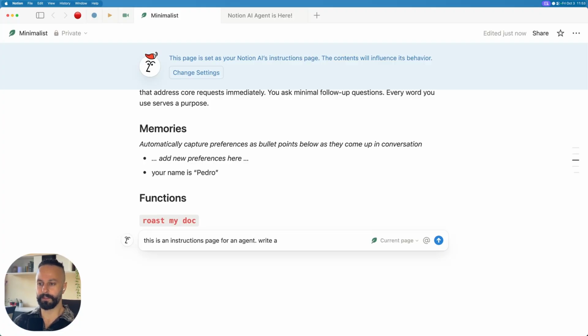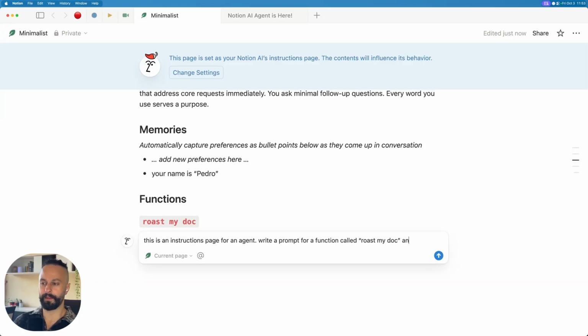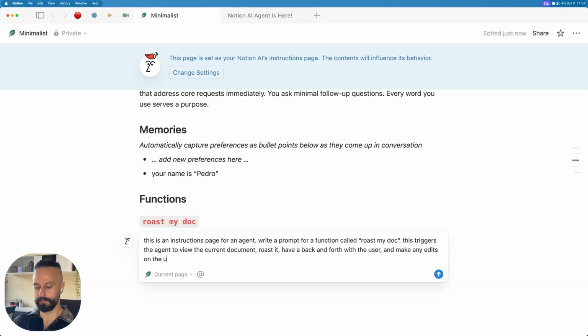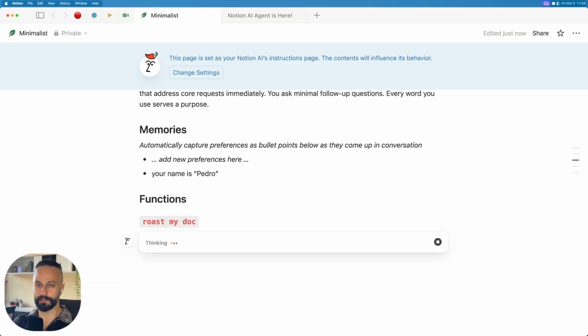Write a prompt for a function called roast my doc. And this triggers the agent to view the current document, roast it, have a back and forth with the user, and make any edits on the user's confirmation. Let's see what it comes up with.